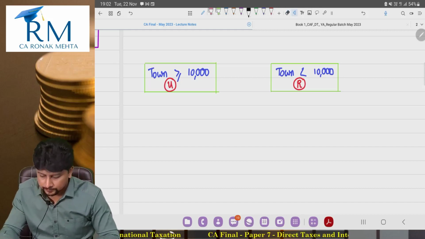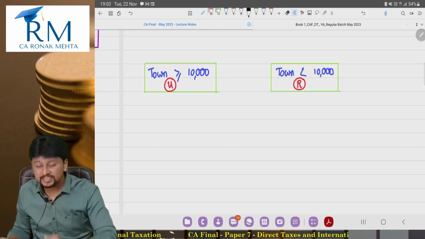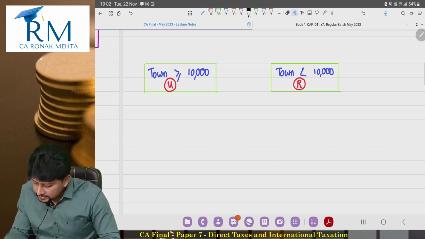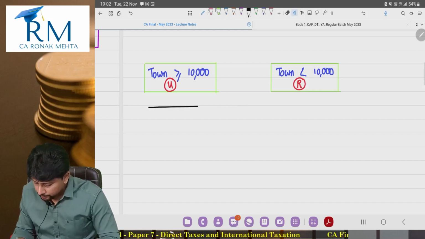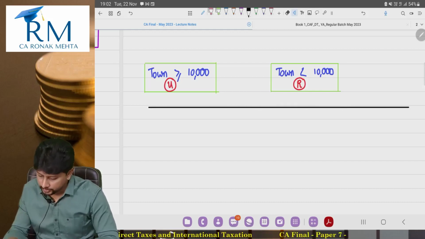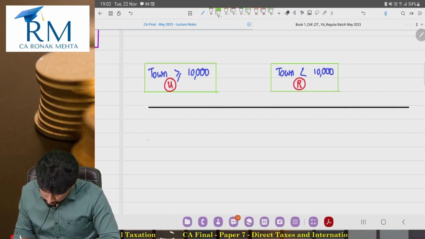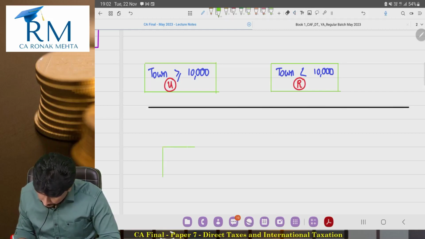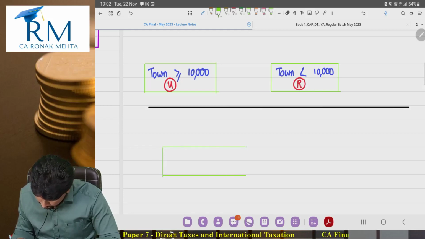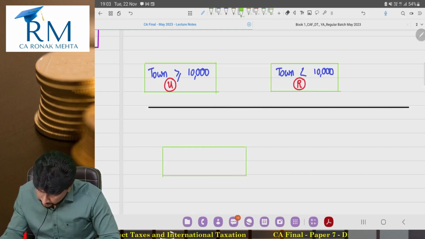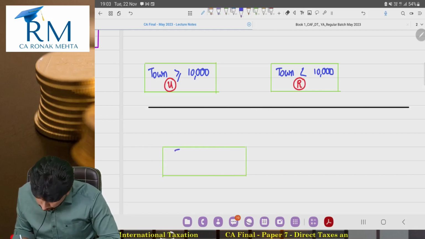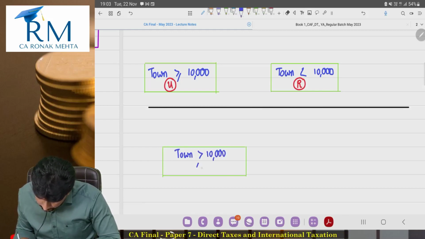Okay. Second part of the definition. This much is kind of pretty easy to understand. Second part of the definition. Now we are talking about a place, a town where the population exceeds 10,000 but does not exceed 1 lakh.